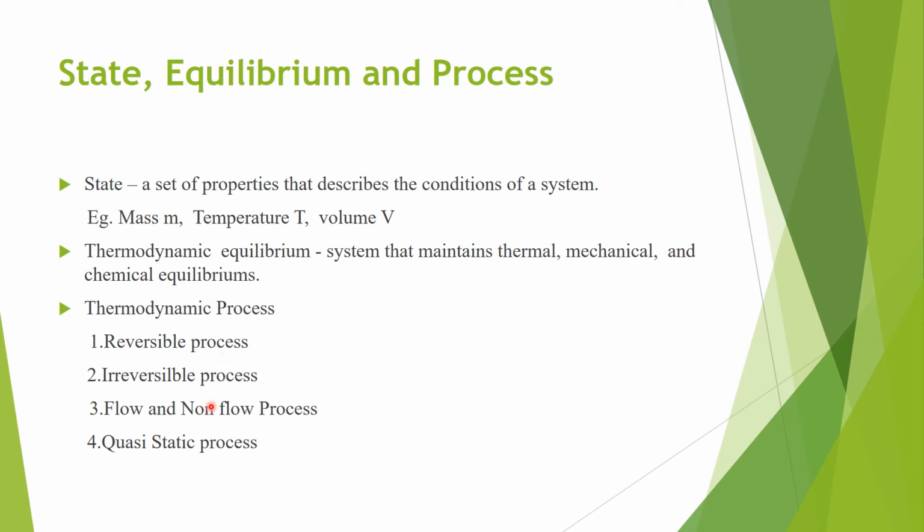Examples are free expansion process, throttling process, steady flow process. Next, what is flow and non-flow process? If you take a boiler or turbine or compressor, after the process, the working fluid leaves to the atmosphere once the operation is over. So this is called flow process. When you go for non-flow process, the same working fluid is recirculated again and again. It doesn't leave the system after doing work.